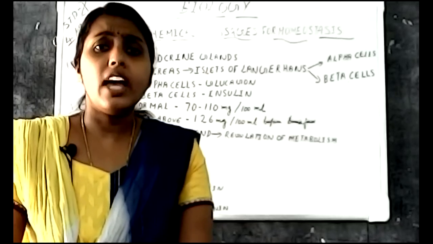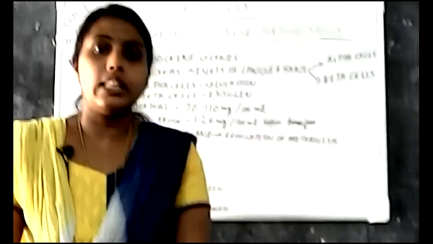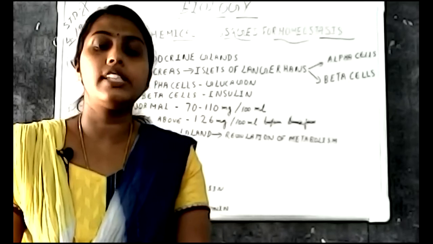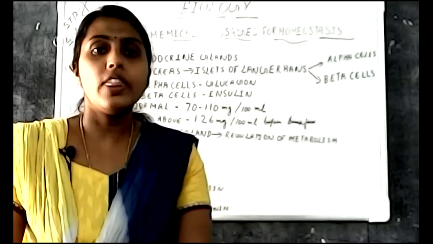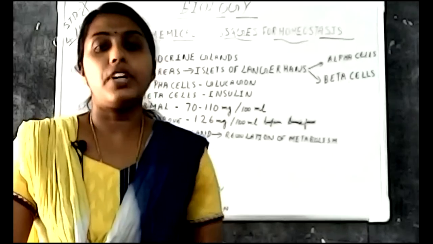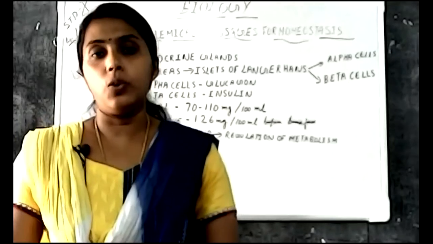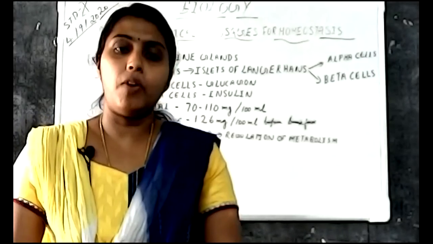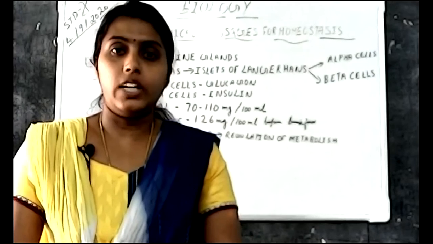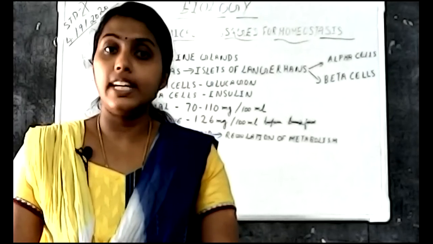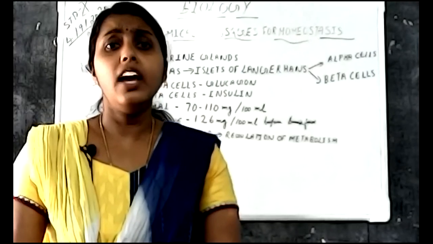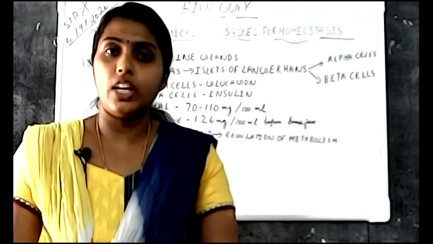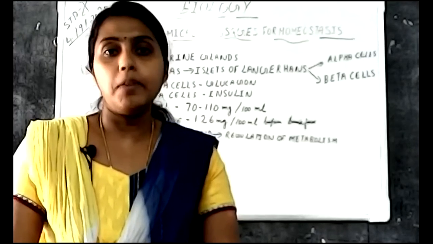When the amount of glucose in the blood increases, after digestion, we all know that the nutrients are absorbed into the blood. When the amount of glucose in the blood increases, it is regulated with the help of the hormone insulin. At that time, our body produces insulin, and insulin converts that glucose into glycogen, which is stored in the liver and muscles.